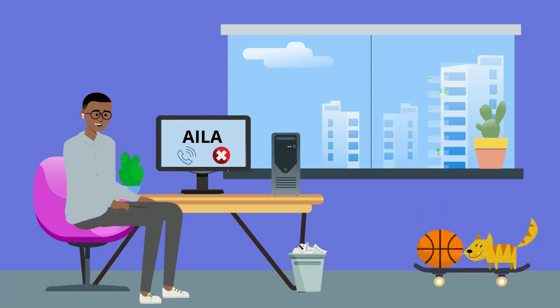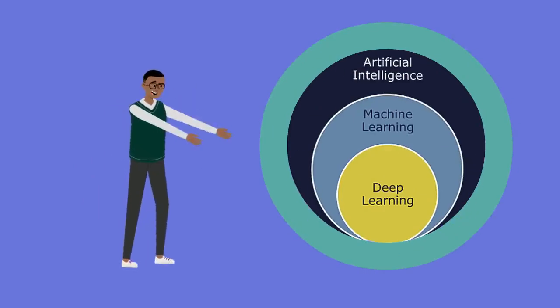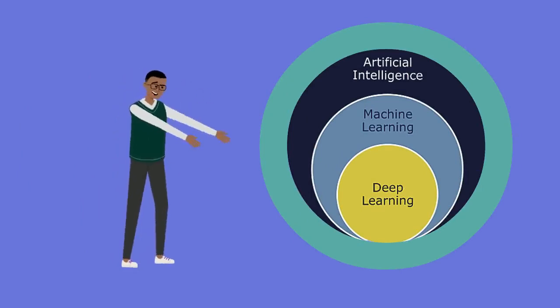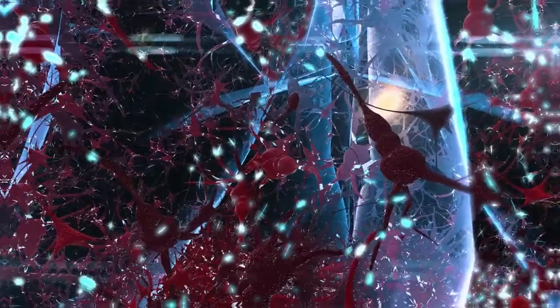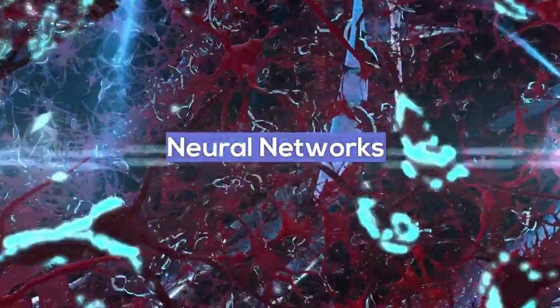Ayla, can you tell me more about deep learning? Sure, Cornelius. Deep learning is a subfield of machine learning that is inspired by how similarly the human brain is organized. As we learn, neurons in our brains are activated and connections between neurons are made. These connections are called neural networks.